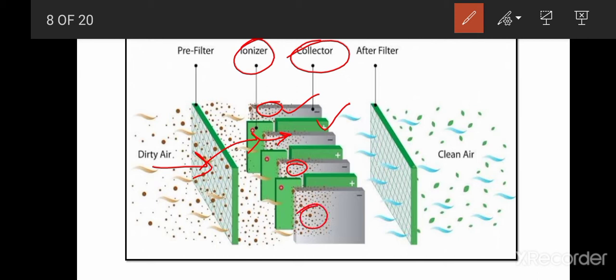Because the collector is negatively charged and the particles are positively charged, they will get attracted towards the negatively charged collector and they will remain there, and the clean air will move out from the air cleaner. This is the after filter, and the clean air moves outward from the air cleaner.